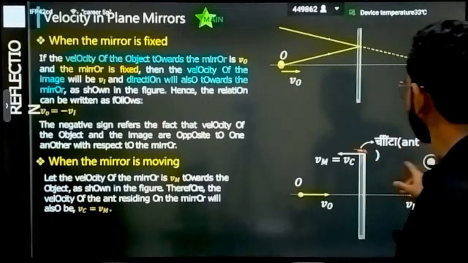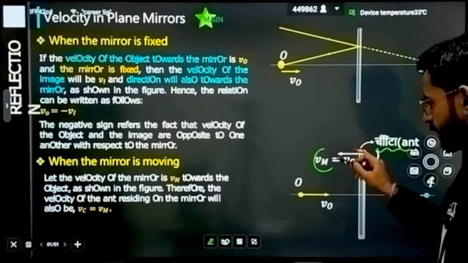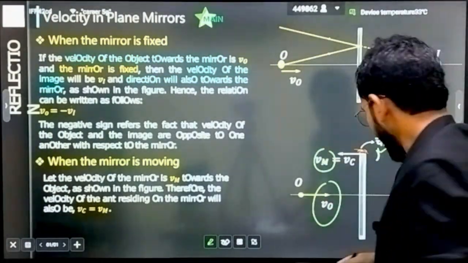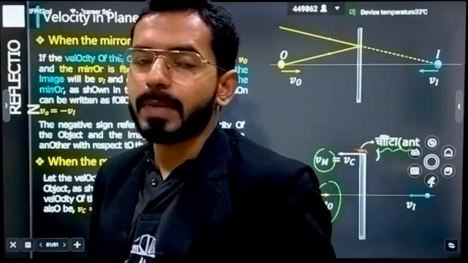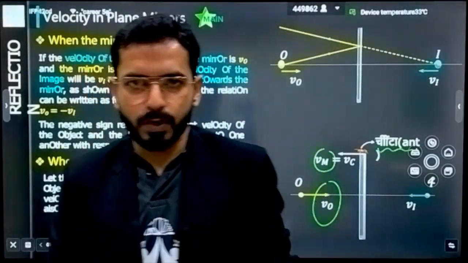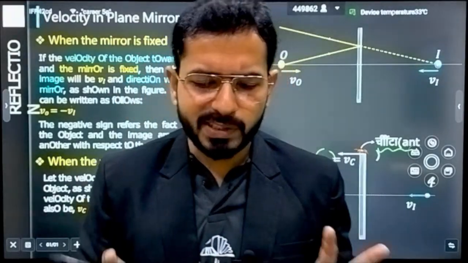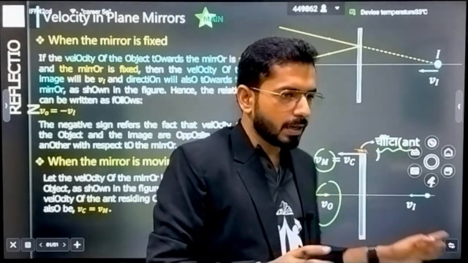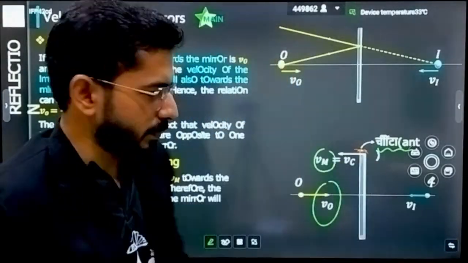See, let's suppose there is an object kept in front of the mirror, and this is the velocity of the mirror. It is moving in this direction. This is the velocity of the object, and now the question is asking you to tell what is the velocity of the image. Not with respect to the mirror. The question is simply asking you, if this is the object and this is the mirror, what would be the velocity of the image. That's it, that is what we have to calculate.